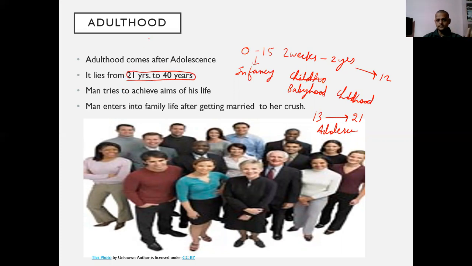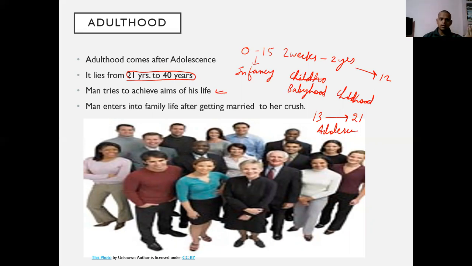it is adulthood. In this age period of life, what the man or woman does is try to achieve the aims of life. For someone, the aim will be to become an IPS officer. For someone, it will be an IAS officer. For someone, it will be a lawyer, bank accountant, or clerk. These may be the aims of the person. So in this period they try to achieve the aim of life.